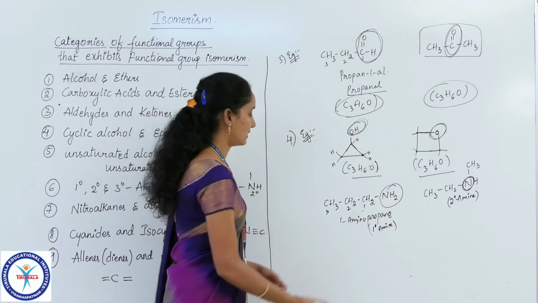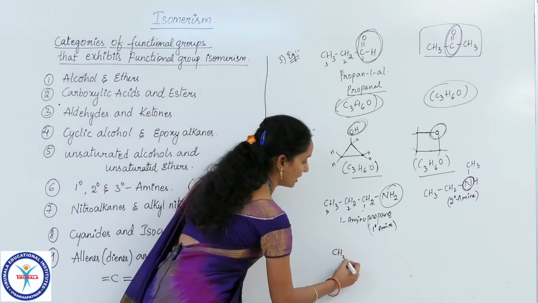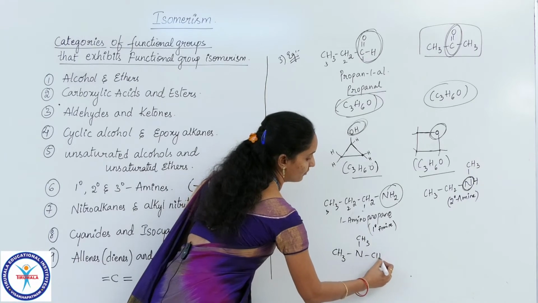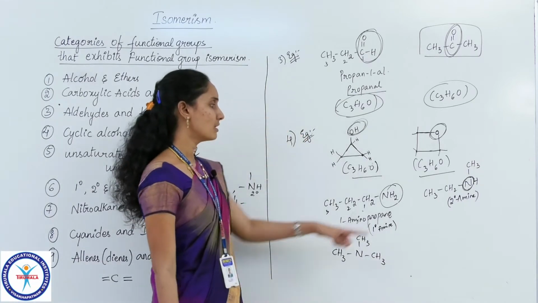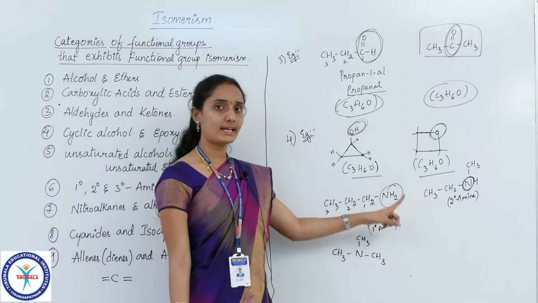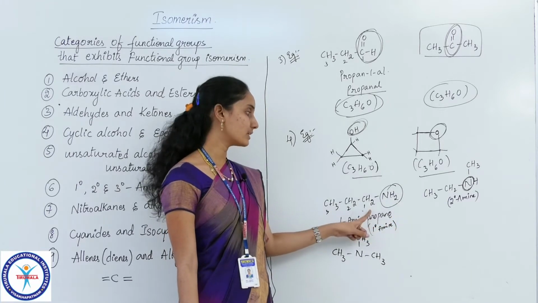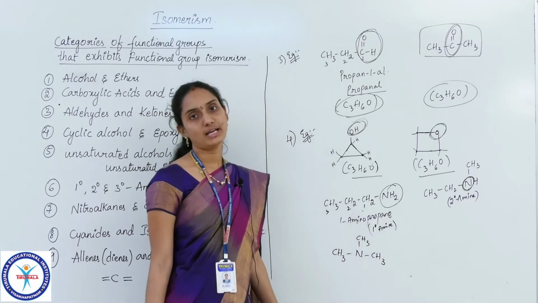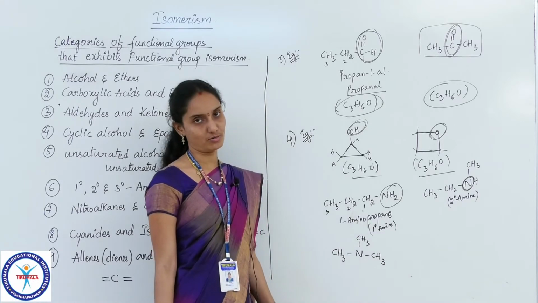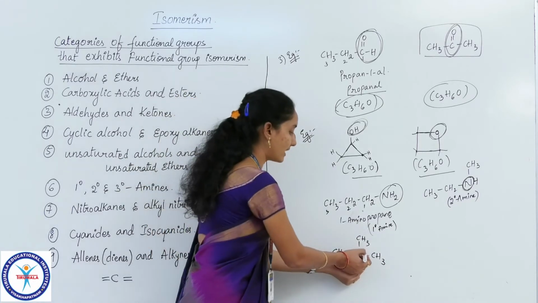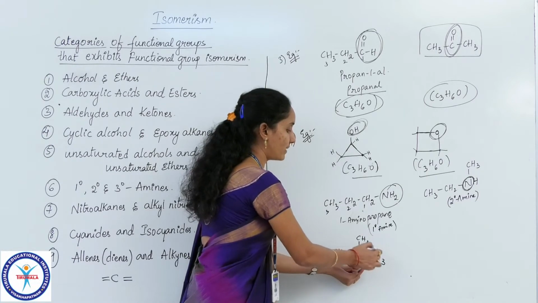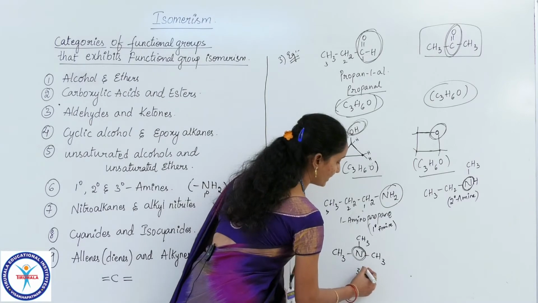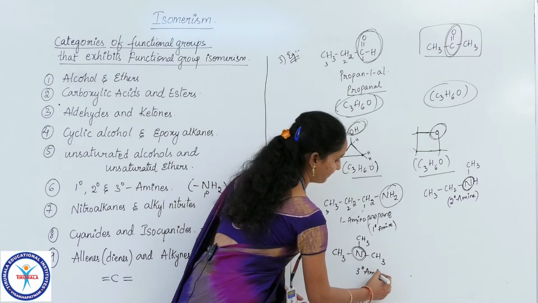Similarly I will do it here also: CH3, N, CH3, CH3. The two hydrogens are taken out from the nitrogen and linked to the two CH2 groups, which turn into methyl substituents directly attached to the nitrogen. So now the nitrogen is directly attached to how many carbons? It is attached to 3 carbons directly. So this group is called a tertiary amine.